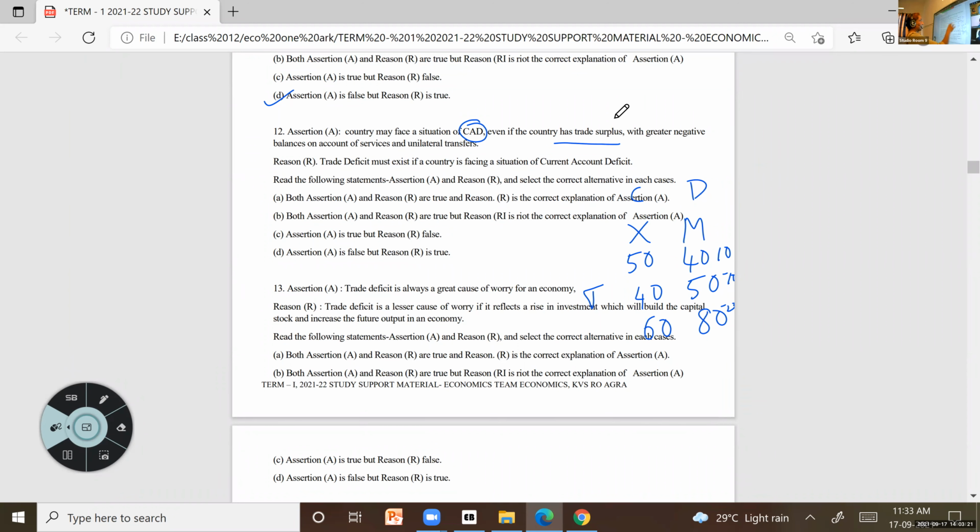What you said is correct. Even if you have a trade deficit, if we have positive on this side, there is a chance that we can have a surplus. It's not necessary that they face a trade deficit. So the option will be: assertion is true, but the reason is false. Okay. Next one.